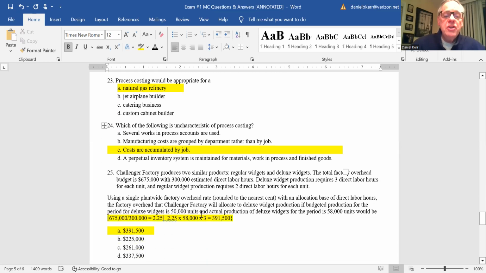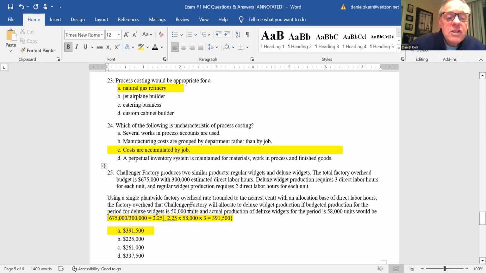25, another computational one here. So we have a company that makes two similar products, regular widgets and deluxe widgets. The total factory overhead budget is 675,000, with 300,000 direct labor hours. So you get the overhead rate per direct labor hour is $2.25. That's where I get my 2.25, looking in yellow there.